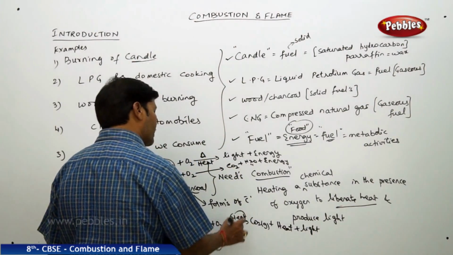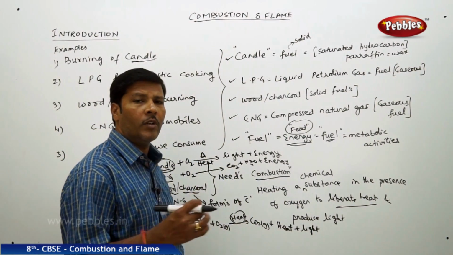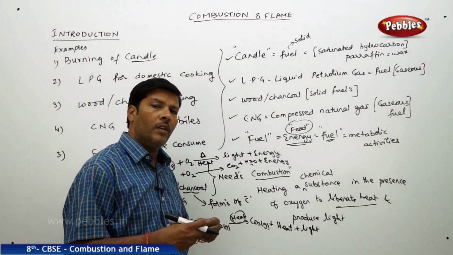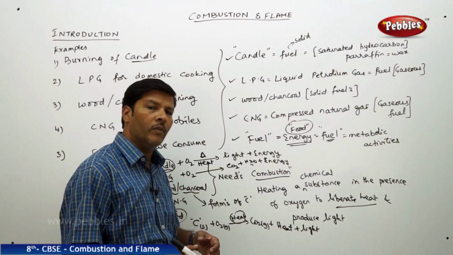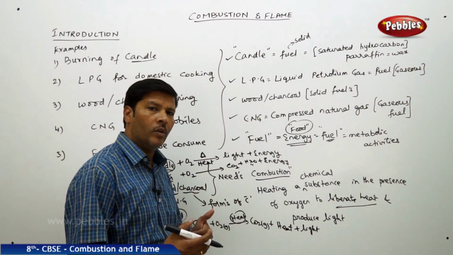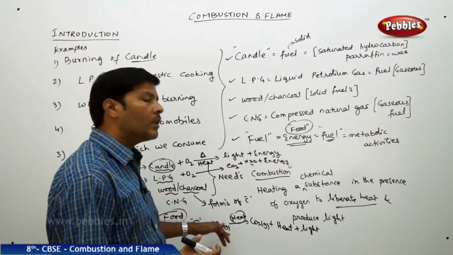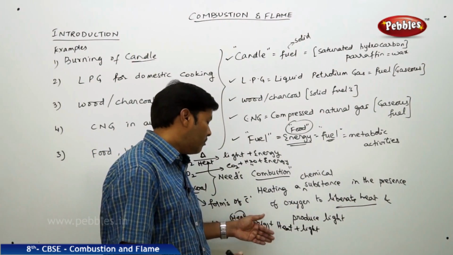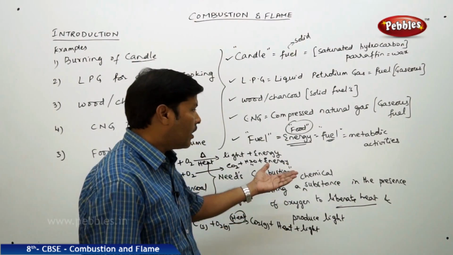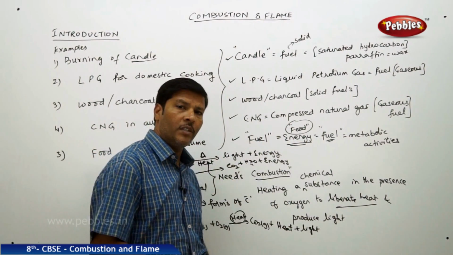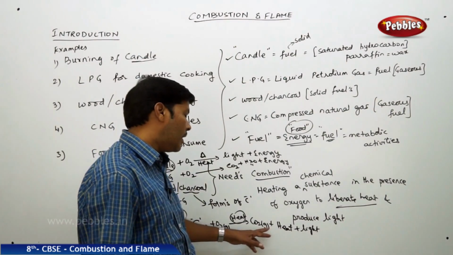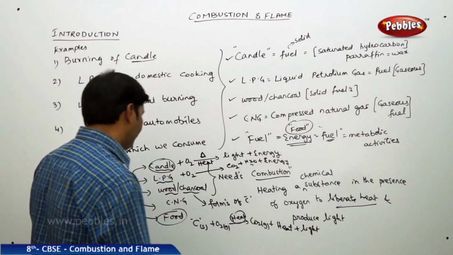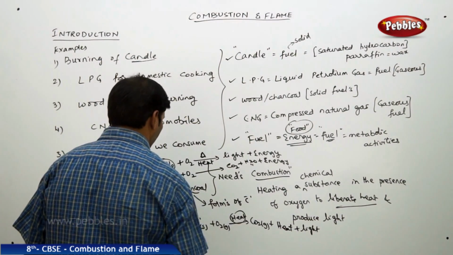That means it has to be ignited to a certain minimum temperature. Any chemical substance, if it wants to participate in combustion, has to be heated to a minimum temperature called ignition temperature. Once it reaches the ignition temperature, that chemical substance reacts with oxygen and immediately forms the necessary compound, maybe carbon dioxide, or carbon dioxide and water, or any other new substance, and along with that it also produces heat and sufficient amount of light. The same thing applies for compressed natural gas.